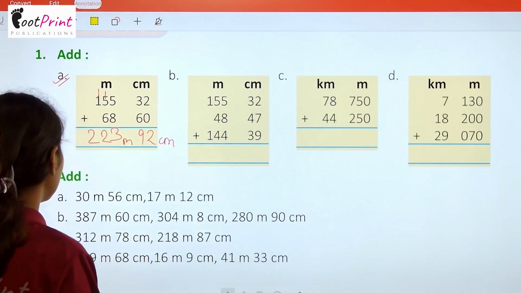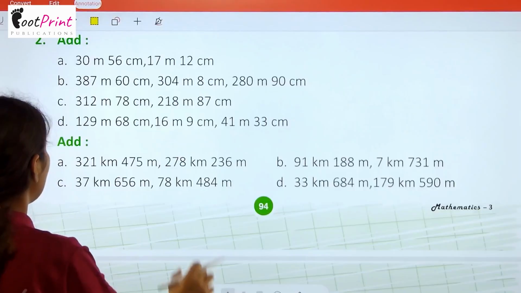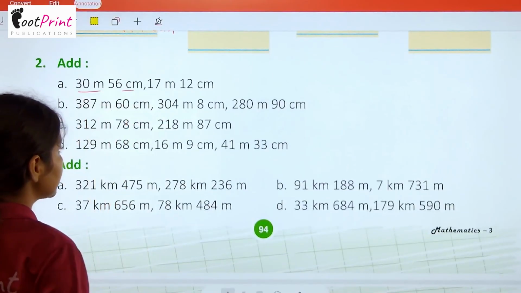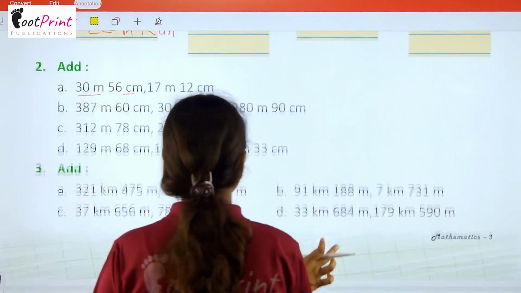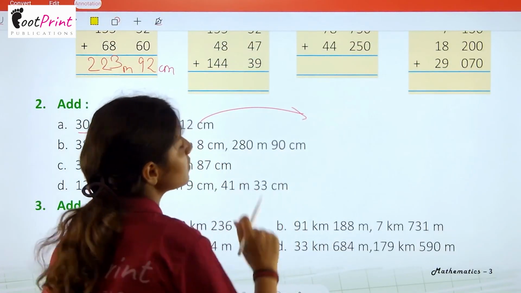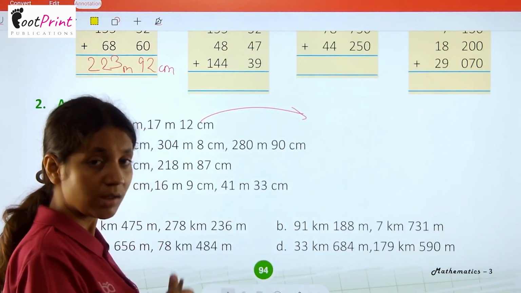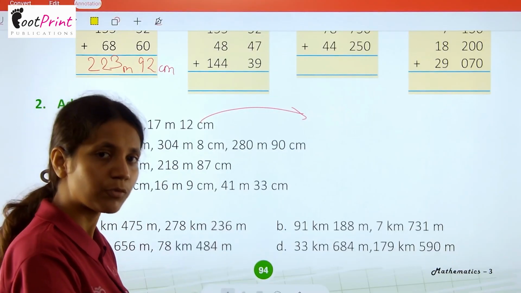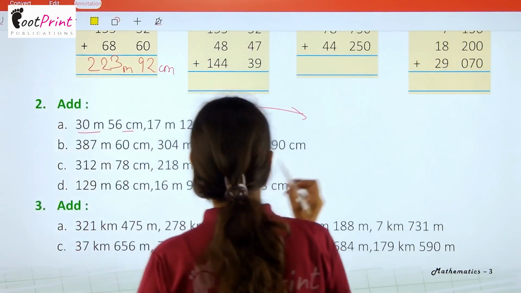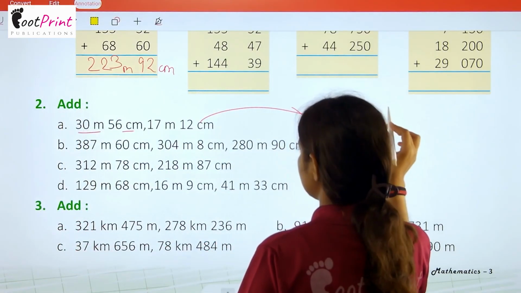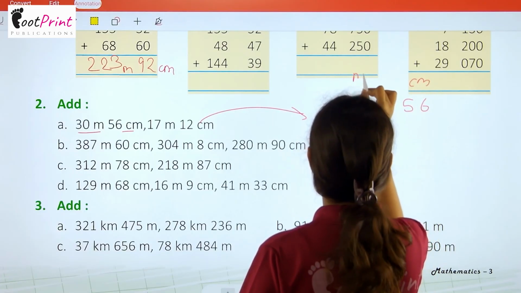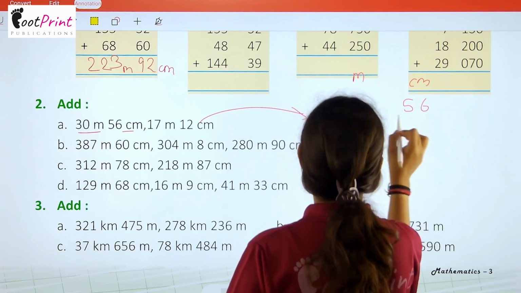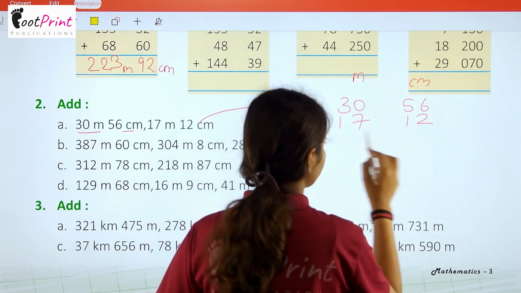Okay. Then we have question number 2. Add 30 meter 56 centimeter and 17 meter 12 centimeter. So here column is not given. So you have to firstly prepare a column, then you have to put the value and then you have to get the answer. So likewise I am doing here 30 and then 56 at the centimeter place. This is the meter place. Now 17 meter plus 12 centimeter.